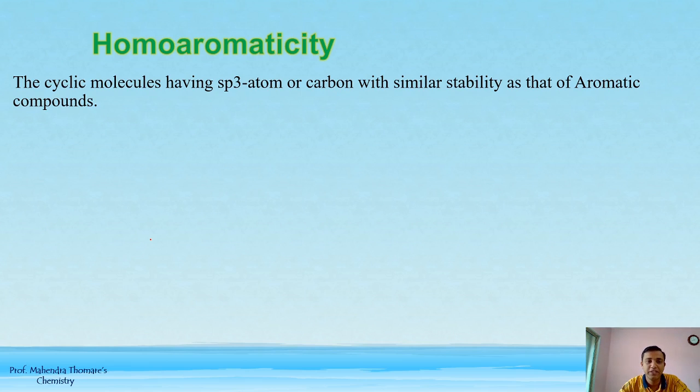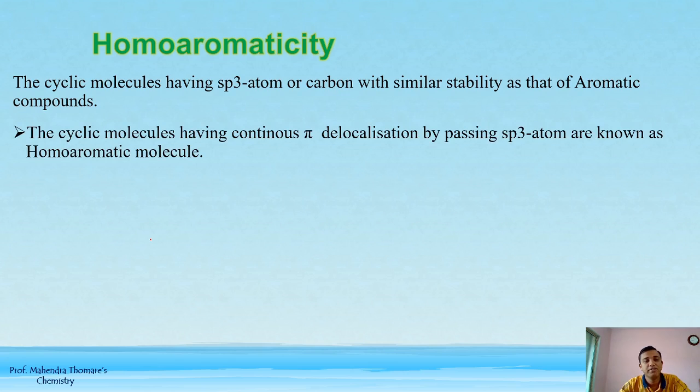Cyclic molecules having continuous pi delocalization by bypassing the sp3 atom are known as homoaromatic compounds.